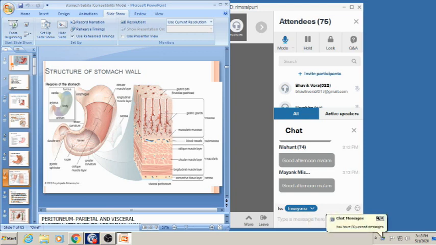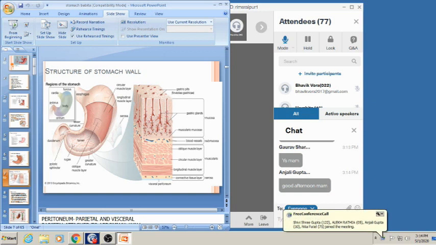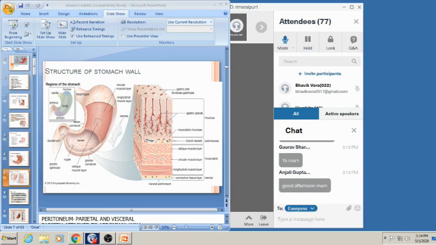After serosa, there are layers of muscles: longitudinal muscle, circular muscle layer, and oblique muscle layer. And I already told that in between the longitudinal and circular muscle there is the Auerbach's plexus, which is also called the myenteric nerve plexus. After that, there is a submucosa. Submucosa also contains blood vessels and a nerve plexus.